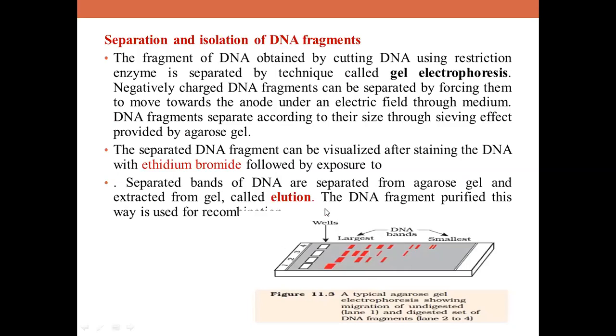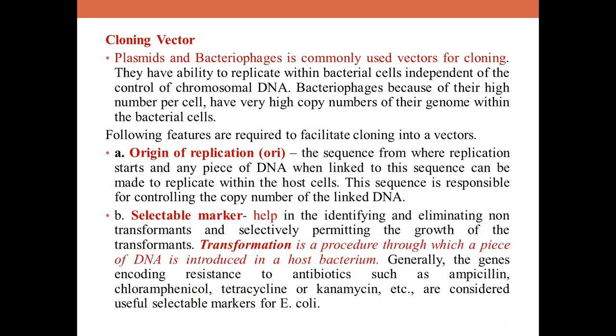And once you separate them based on their size, how are you going to take them out, how are you going to collect them back? The procedure is called what? Elution. So what is elution, children? Elution is nothing but the separated bands of DNA being separated from the agarose gel and extracted from the gel. This process is called elution, and the fragments will be purified in this way and later used for constructing the rDNA. So this is agarose gel.